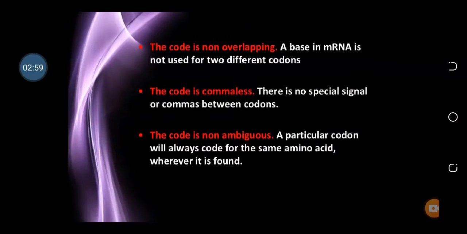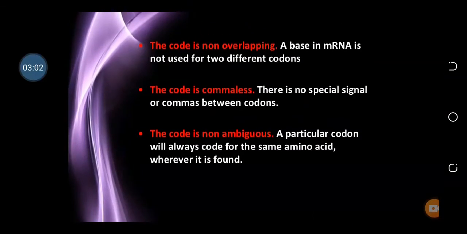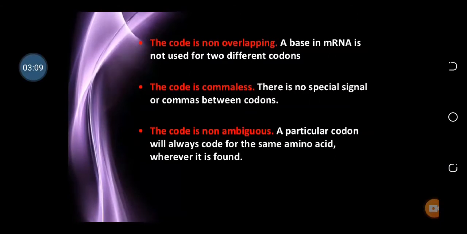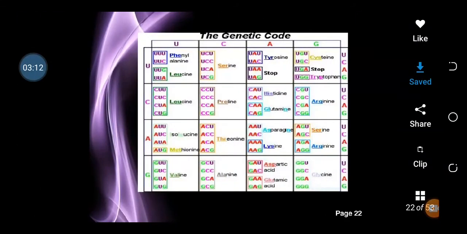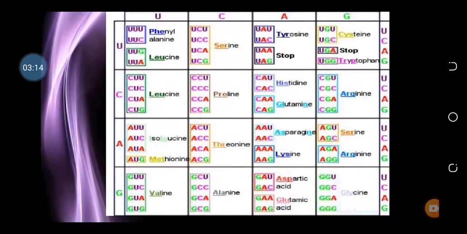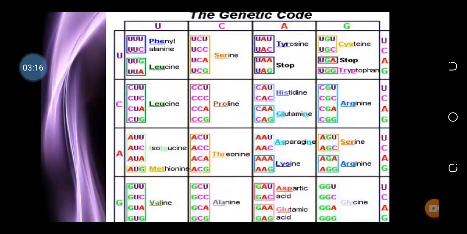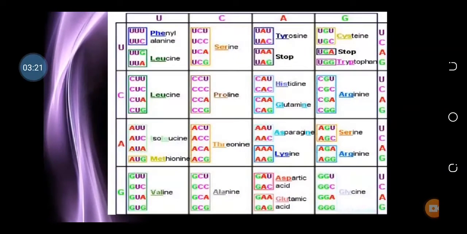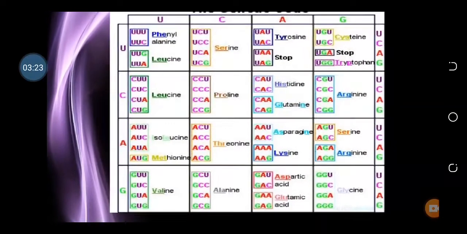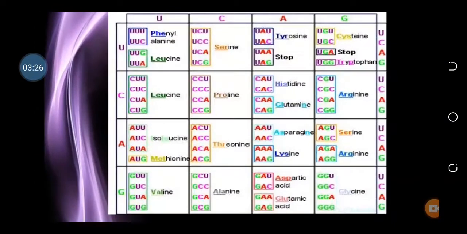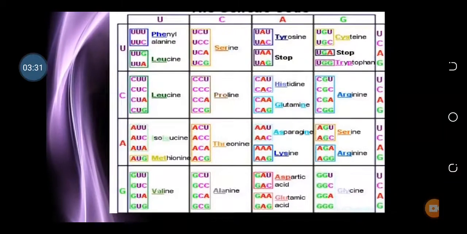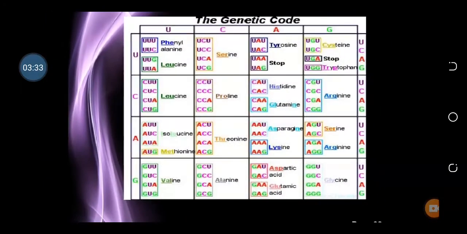except the code is overlapping in case of mitochondria, where the mitochondrial DNA has an overlapping system where the overlapping codes are present. Otherwise the codes are non-overlapping. This is a table that shows the genetic codes. Each code, as you see, consists of three nucleotides and the third nucleotide of each code can be changed. So if the third nucleotide is changed, then the code remains same, but if the first or the second changes, then the code will be changed.